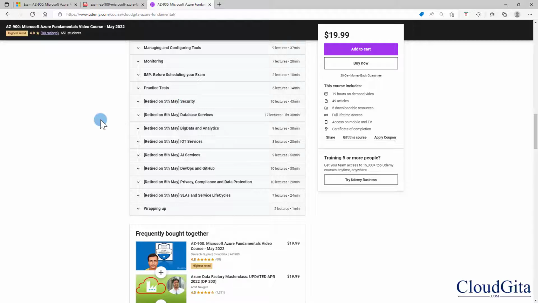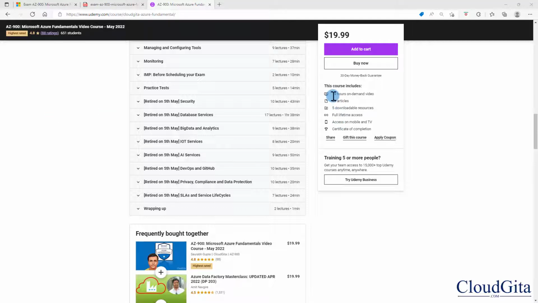But my understanding is that the AZ-900 certification is to give a very high level understanding or overview of all the important services from Azure. Now, I'm not sure why Microsoft has removed, for example, the database services or big data, IoT, AI. All these are important services. The only reason I can think of is because Microsoft now has a separate fundamental certification for database and AI. That could be the reason that Microsoft has removed this content from AZ-900.